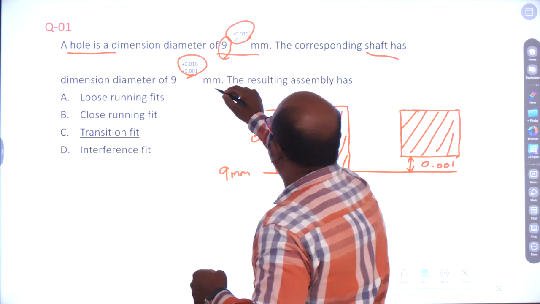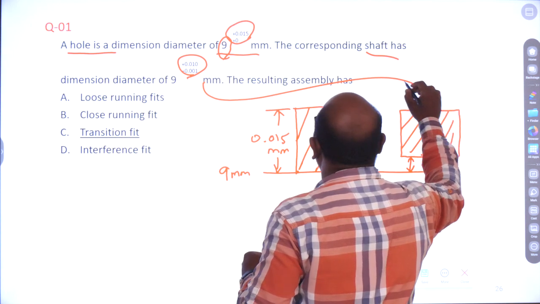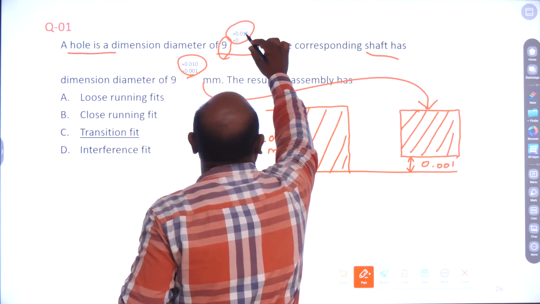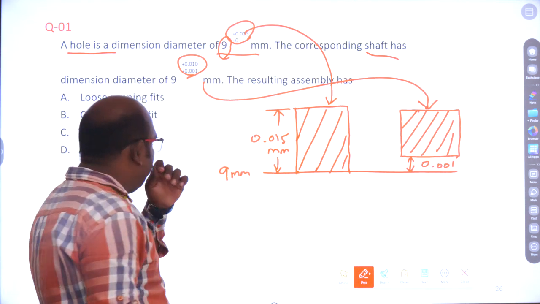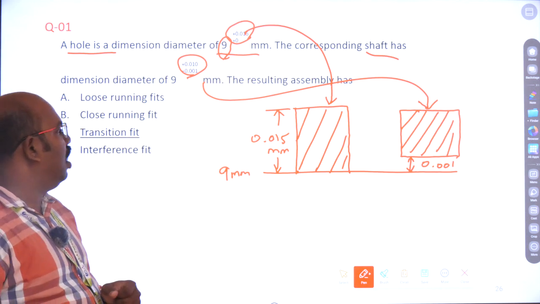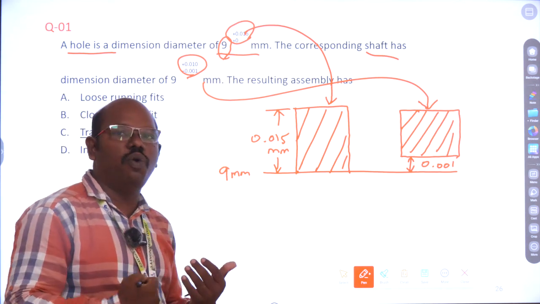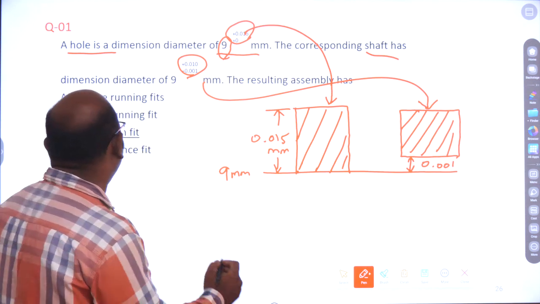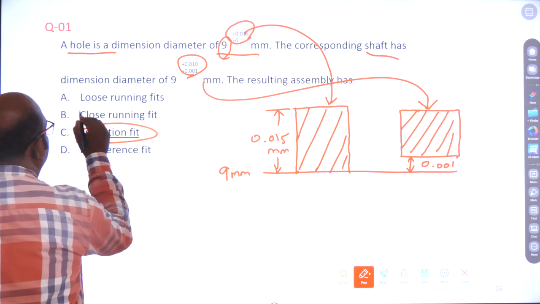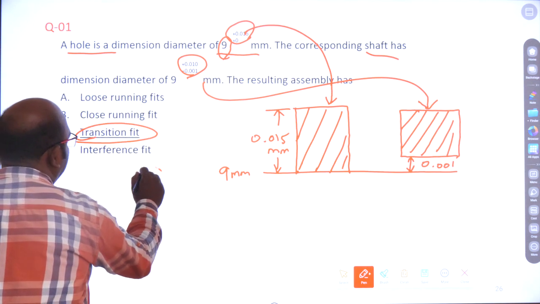So this is for the shaft, and this is for the hole. Now both limits are overlapping. If the limits overlap, the fit is called a transition fit. The answer is C.